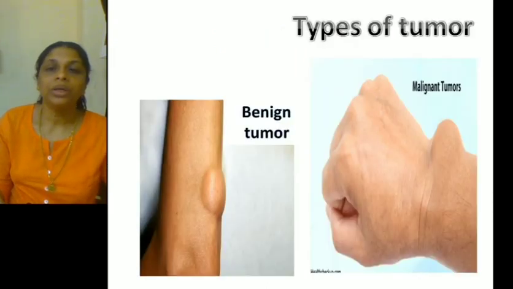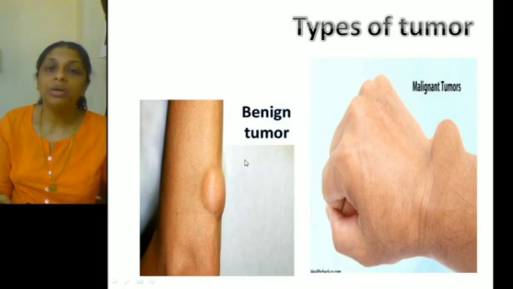Now let's see the different types of tumor. There are basically two types of tumor. So what is a tumor? It's a mass of proliferating cells which is formed as a result of uncontrolled division of cancer cells. Now there are two types of tumor. Here you can see. The first one is benign tumor and the other one is malignant tumor. Benign tumor is not dangerous. It's non-cancerous, whereas a malignant tumor is dangerous and cancerous.